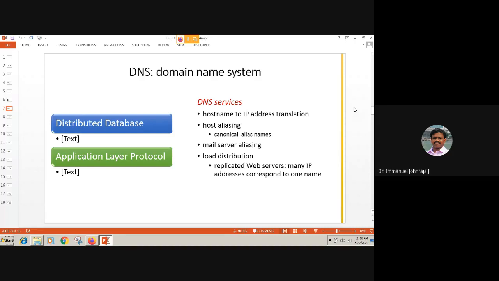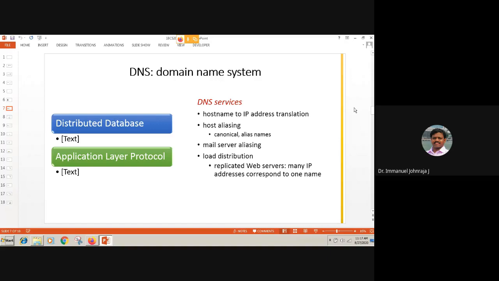And similarly, for the mail server aliasing. Fourth one is the load distribution. Specifically, when you talk about DNS, we have spoken in one of the classes that the service is not going to be a single server. The server is not a single entity available in only one place. It is a distributed one. We also have spoken enough about its merits and demerits. But anyway, the DNS server is again a replicated server.